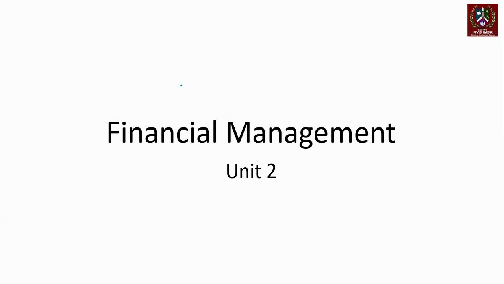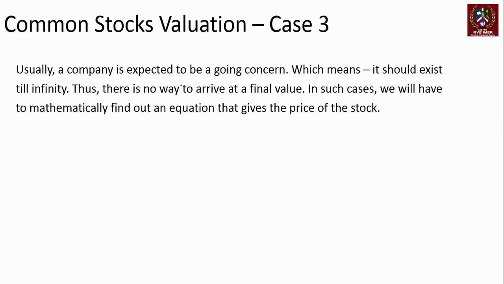Now, in case 3, we will remove these two assumptions and bring in the assumption that the company actually survives till infinity. Usually a company is expected to be a going concern, which means it is expected to last till infinity, and thus there is no way of arriving at a final value. So you cannot claim that the company has sold or shut down its business at the end of a particular period. You will have to mathematically try and find an equation that gives you the price of the stock.